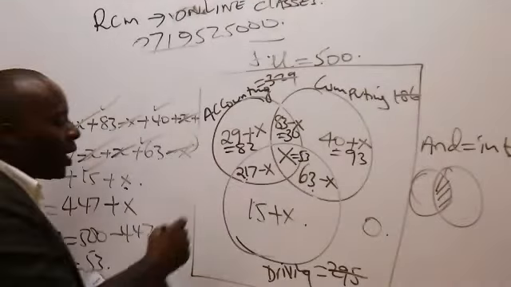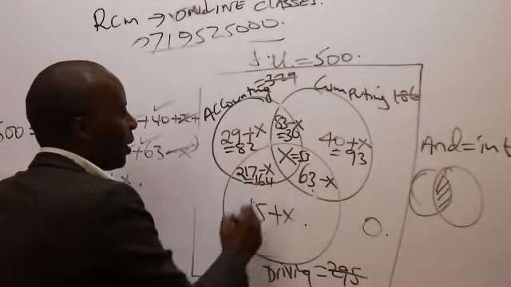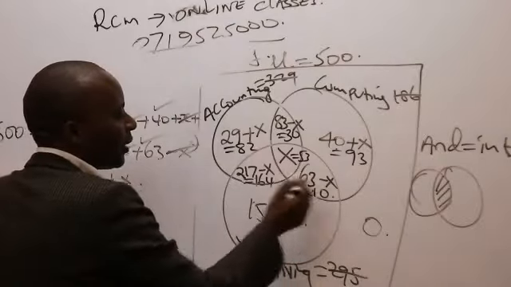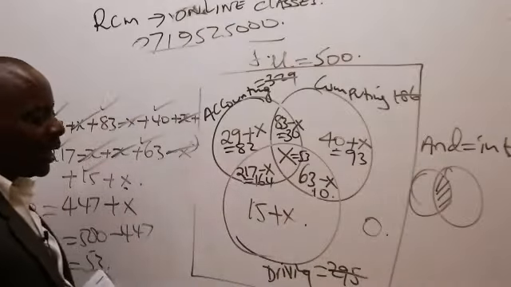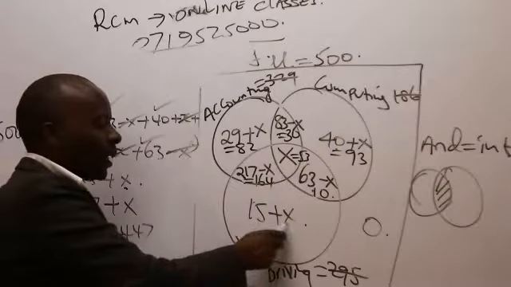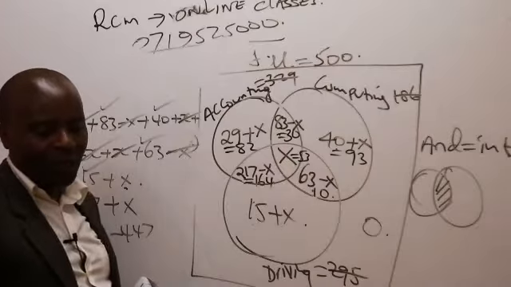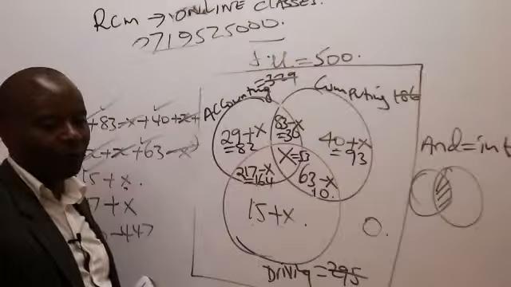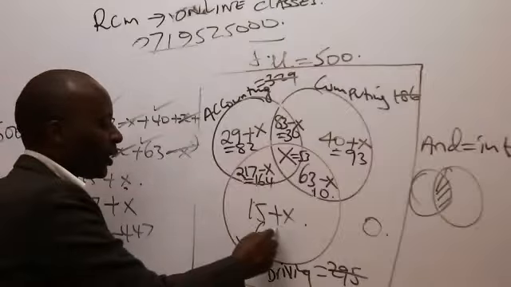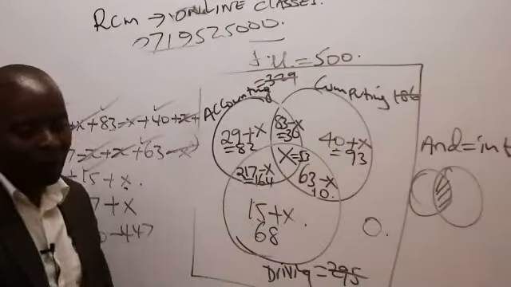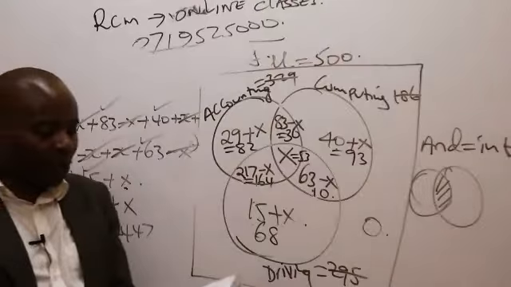Abdi tells me 164. How about this? This is 10. Then lastly, we have 15 plus 53, which will end up giving me 68. Thank you very much. So that is the end of the Venn diagram. A Venn diagram must always show figures.